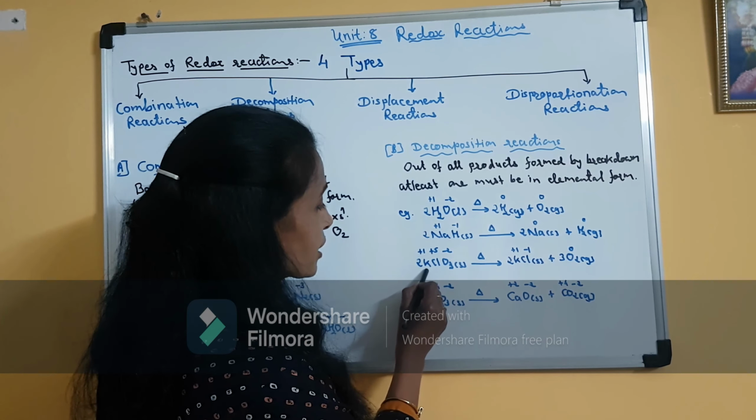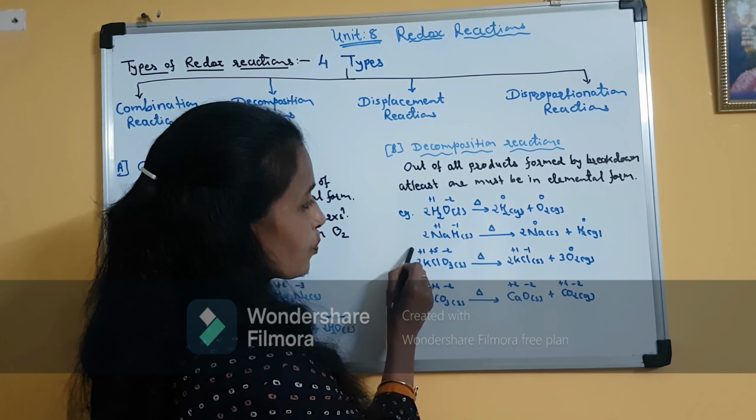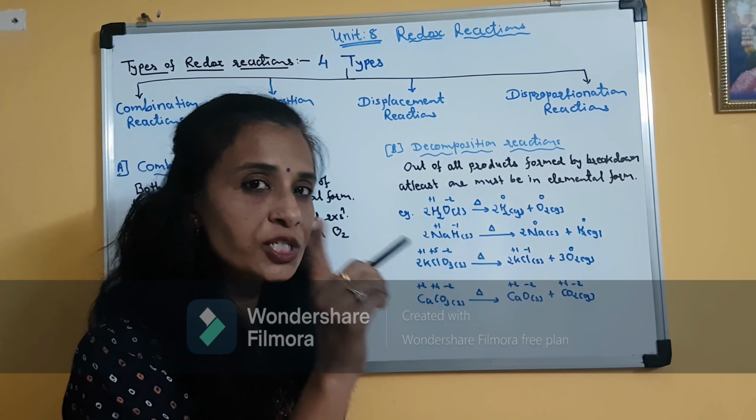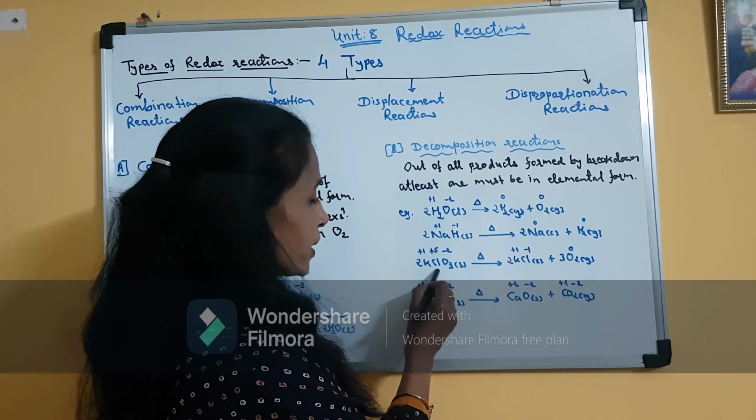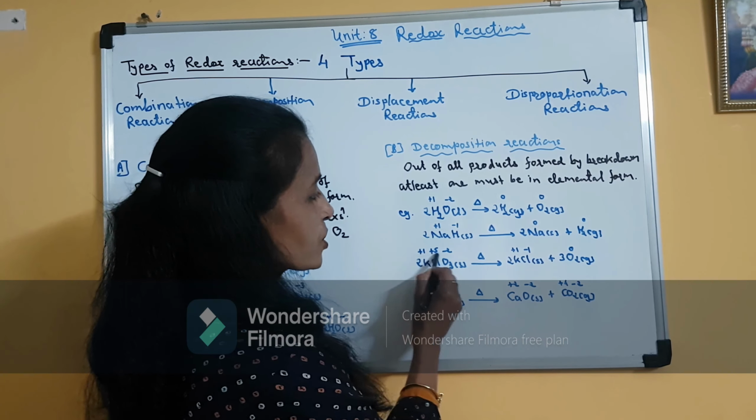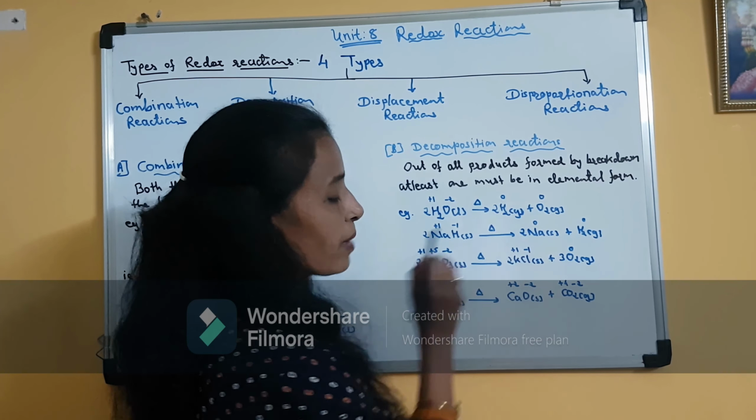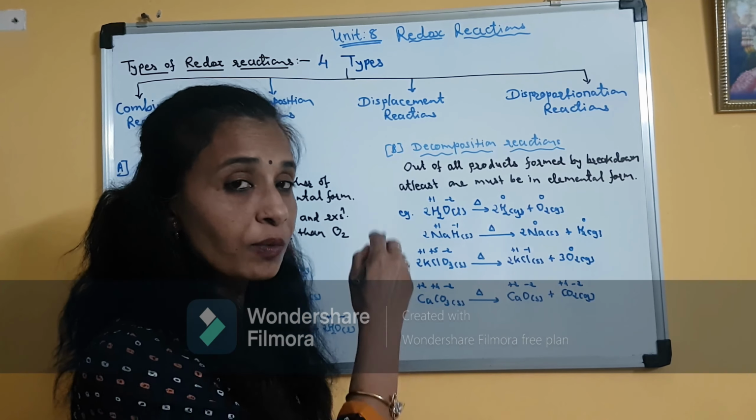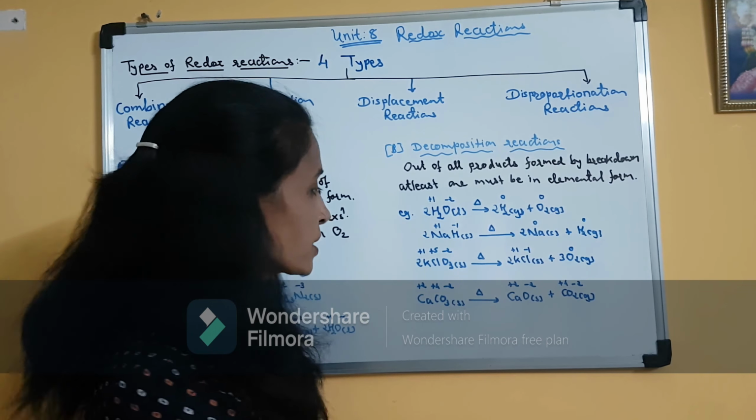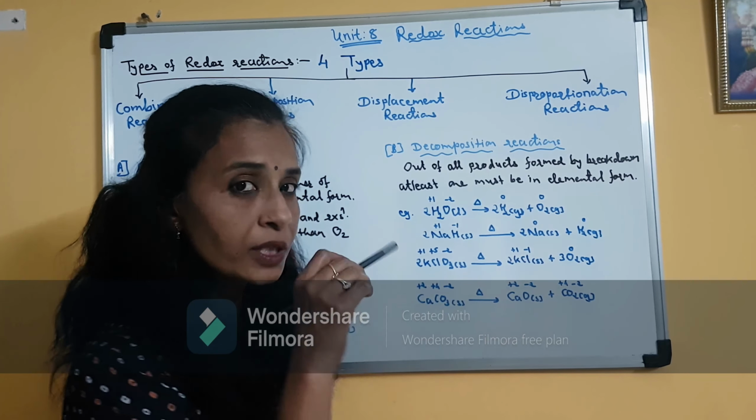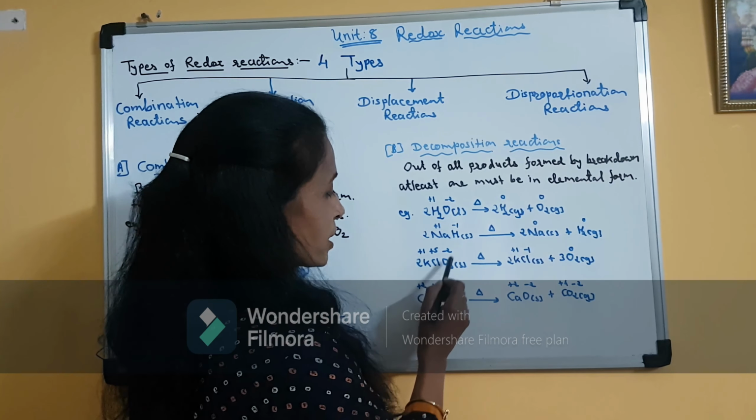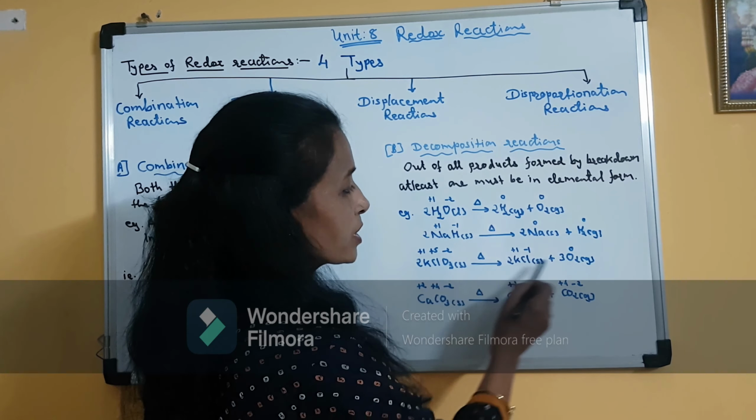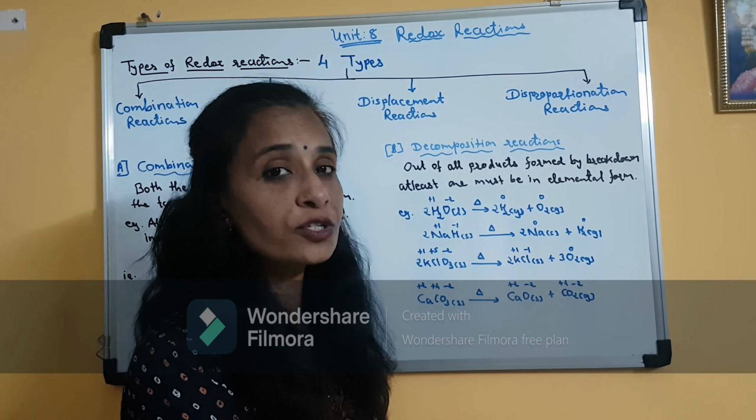Why? Because here you see potassium is +1, and here also potassium is +1. There is no change in the oxidation state of potassium. Chlorine here is in +5 oxidation state, but in KCl it is in -1 oxidation state. So chlorine has undergone reduction from +5 to -1. Is it clear? Oxygen is -2 here, and here oxygen is 0. So from -2 to 0 means there is oxidation.